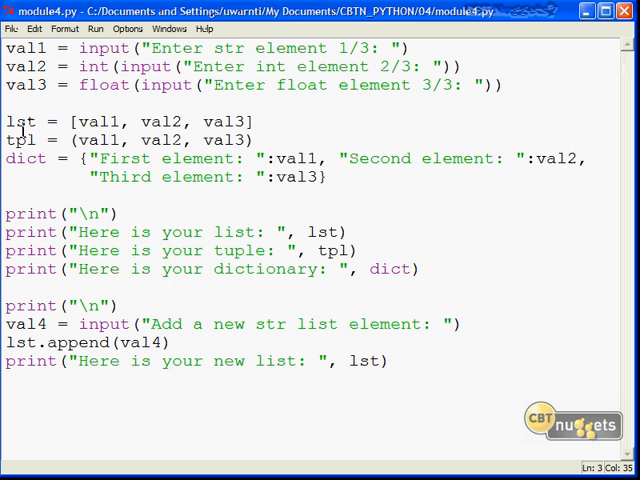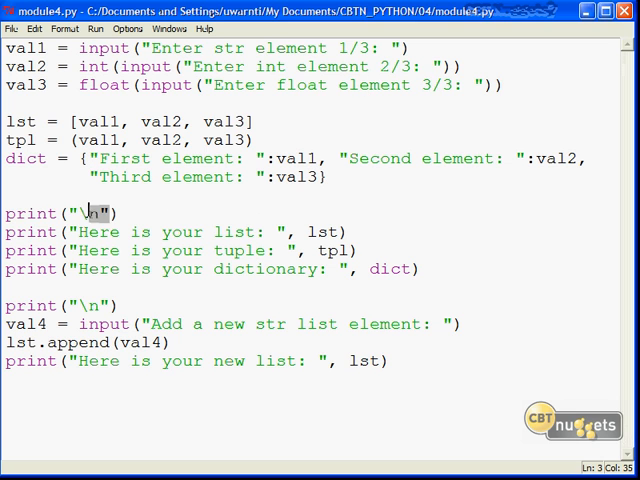Next, what we're doing is creating 3 other objects, lst, tpl, and dict, that are simply creating a list, a tuple, and a dictionary respectively, plugging in those 3 values that the user was asked to supply. So for our list, val1, val2, val3, tuple, and then for dictionary, I just arbitrarily added for my keys a string literal, first element, second element, and third element.